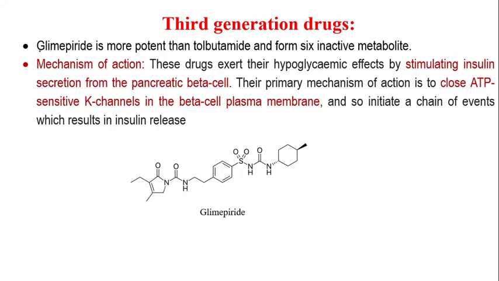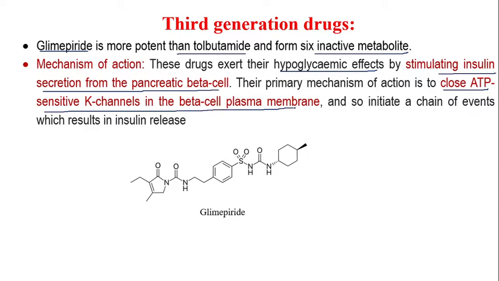And the third generation is glimepiride. It is more potent than tolbutamide, and it forms 6 inactive metabolites. And if we look at the mechanism of action of all sulfonylurea derivatives, these kinds of drugs exert their hypoglycemic effect, that means decrease the blood glucose level, by stimulating insulin secretion from the pancreatic beta cells. Basically this mechanism works by closing the ATP sensitive potassium channel in the beta cell plasma membrane, and that initiates a chain of events which results in insulin release.